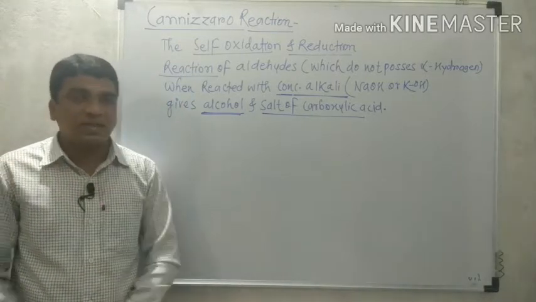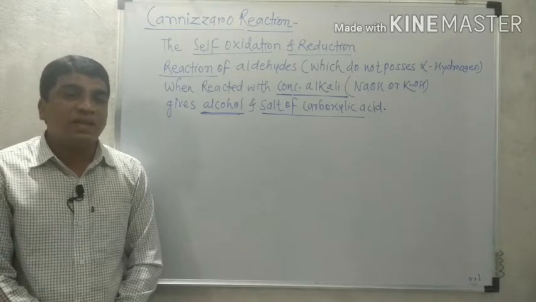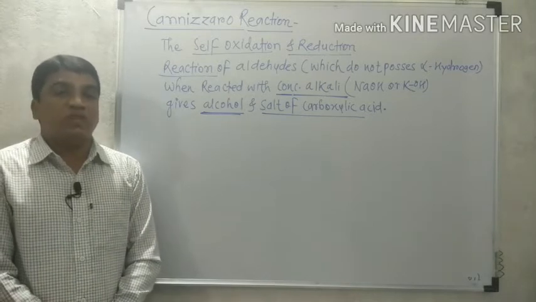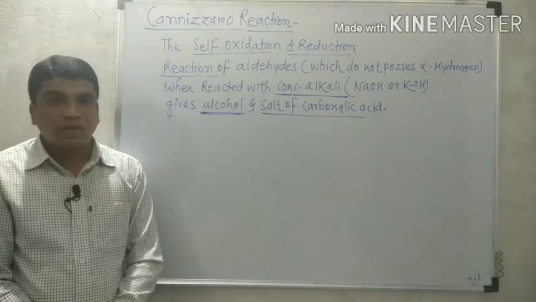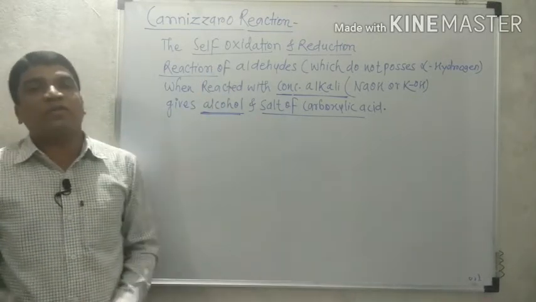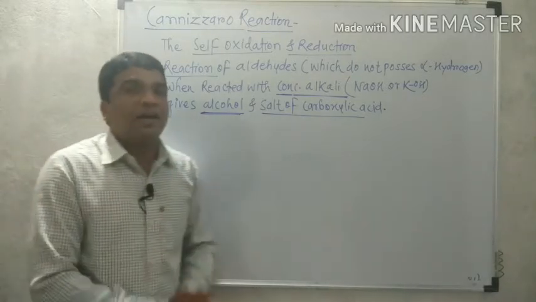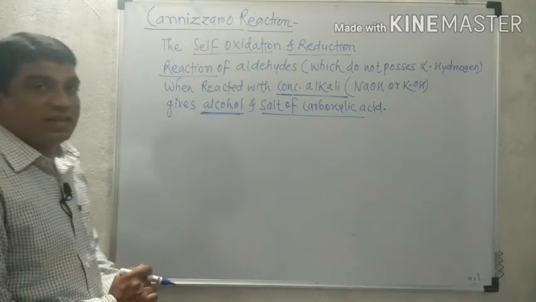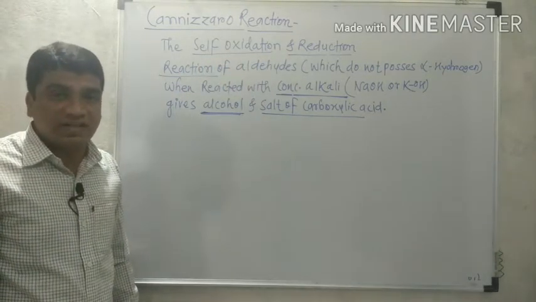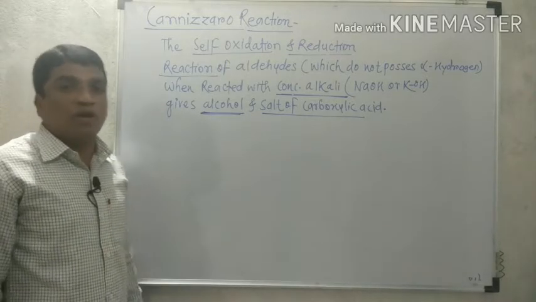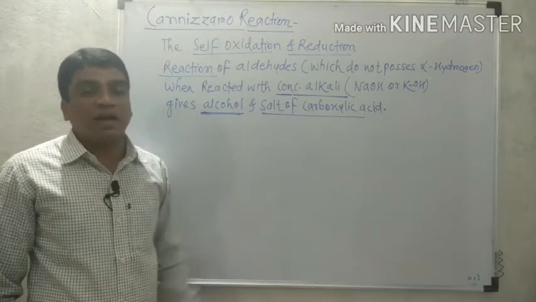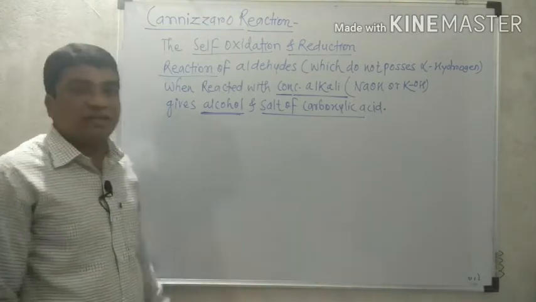Now the third difference between aldol and Cannizzaro reaction is that aldol condensation gives the final product, that is unsaturated aldehyde or ketone, and this Cannizzaro reaction gives alcohol and salt of carboxylic acid. Now we will again define the reaction. The Cannizzaro reaction is the self-oxidation reduction. Why is this reaction called self-oxidation reduction? Because in this reaction, one molecule of aldehyde itself undergoes oxidation, while at the same time another undergoes reduction reaction. We will discuss it in the example.